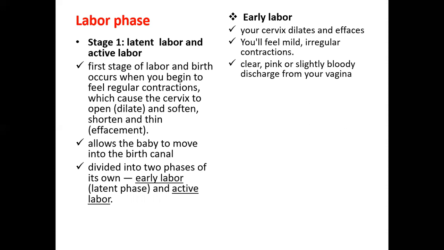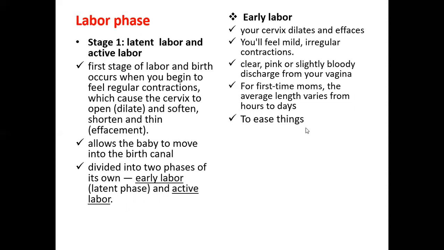That is happening because your cervix is dilating and effacing. For first time mothers, the average length of this may vary from a few hours to a day. So it may be more than 15 hours or maybe 1 or 1.5 days. So labor pains in this case may last up to that level for the first time mother.